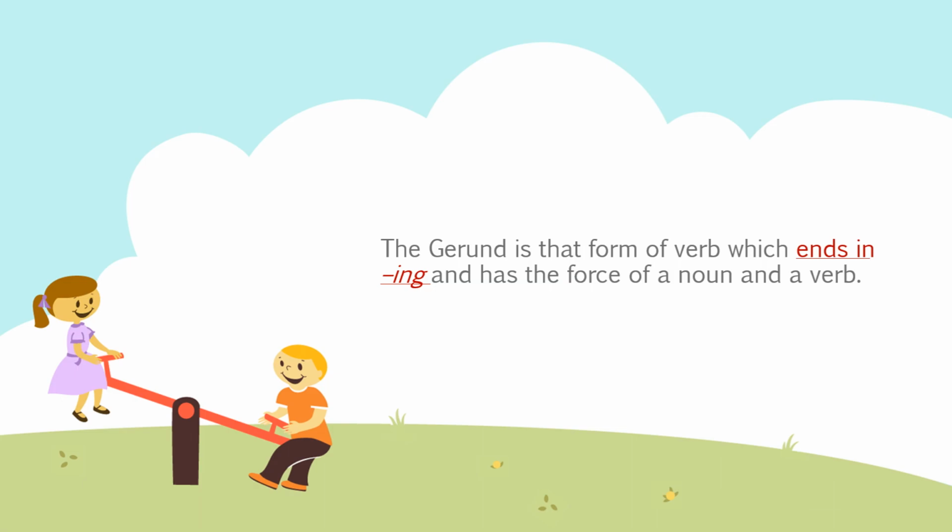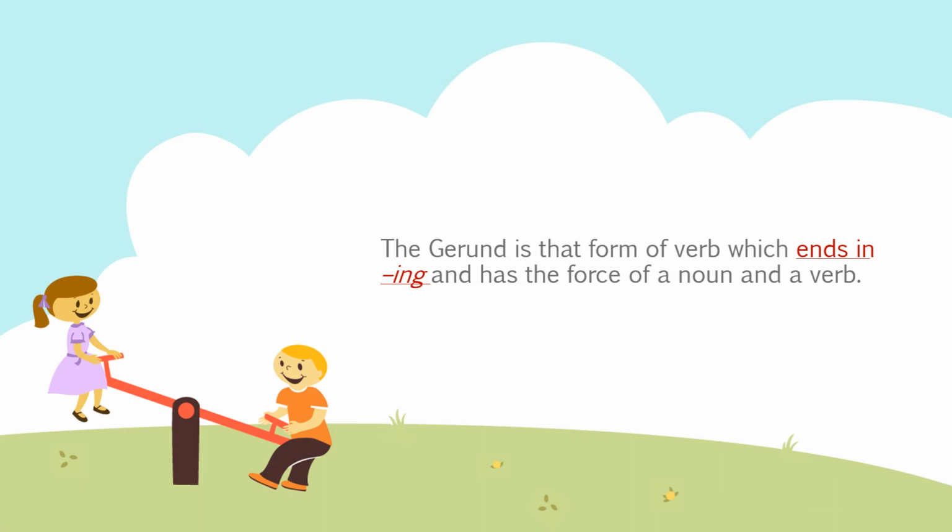For example, reading, ing is there, writing, ing is there, eating, swimming, investigating, playing, etc. So these are gerunds, depending upon their application. Okay. Now one more point is written here, that it has the force of a noun and a verb. It means it acts as a noun in a sentence. There is no doubt that it acts like a noun, but it also has some verb-like qualities. As ing is added in a gerund, it denotes process.